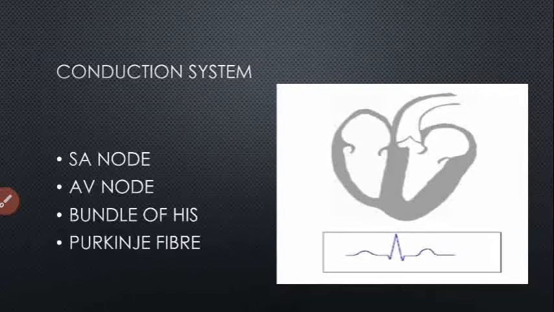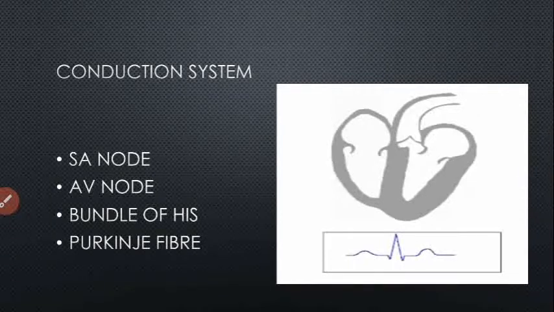Purkinje fibers are a network of specialized cells located in the subendocardial surface of the ventricular wall, and are able to rapidly transmit the electric signal from the AV bundle to the myocardium of the ventricle. That allows coordinated ventricular contraction, and blood moves from the right and left ventricles to the pulmonary artery and aorta respectively. So this is all about the conduction system. I hope you get it.